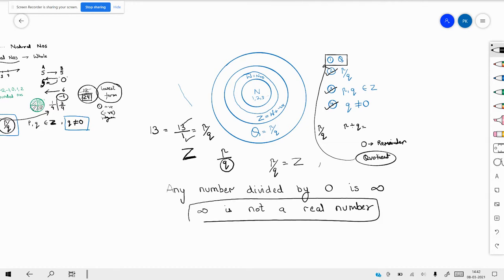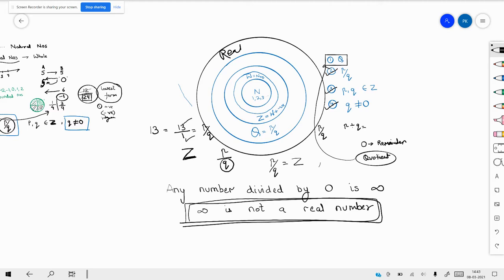As you grow up, you will learn that there is more beyond this. There is something called real numbers, and then there are imaginary numbers. Some numbers exist only in our minds and do not exist in the real world. Those are things you will learn in class 11. But for now, we are focusing on rational numbers and irrational numbers. So infinity is definitely not a real number, and hence we have to remember that q is not equal to 0.